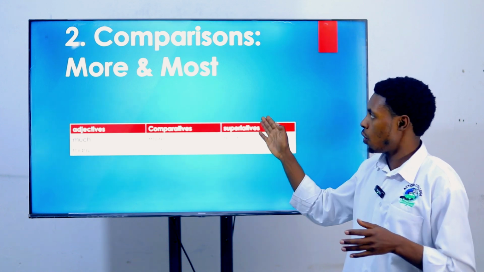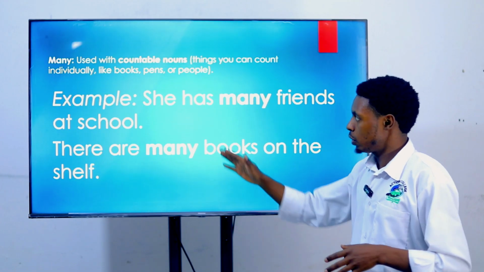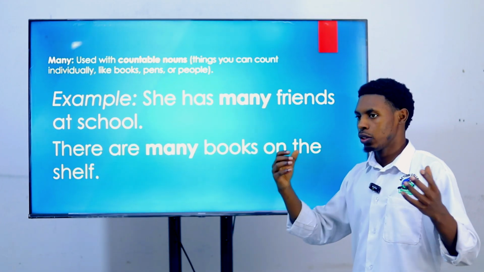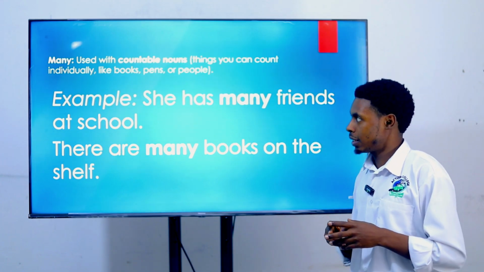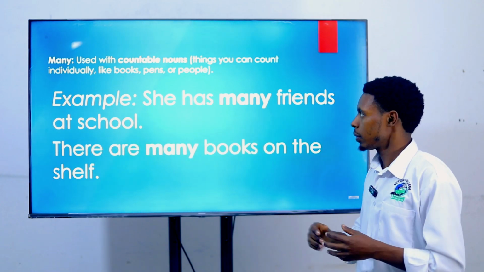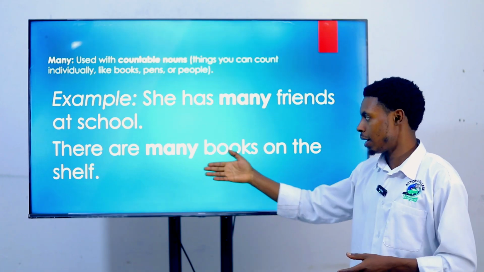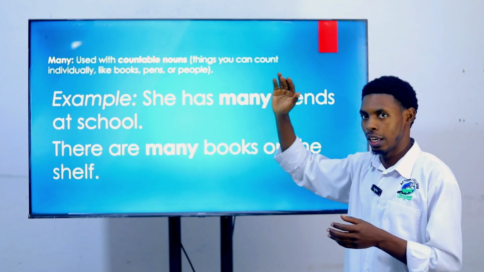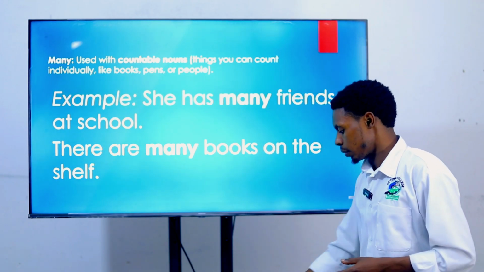with comparisons of more and most. But before we continue with the comparison of more and most, I want to remind you that many talks about countable things, which simply means that you can count those things, right? So when you ask questions like how many, you have to answer by saying, I have this kind of books, but it means that you can count them.